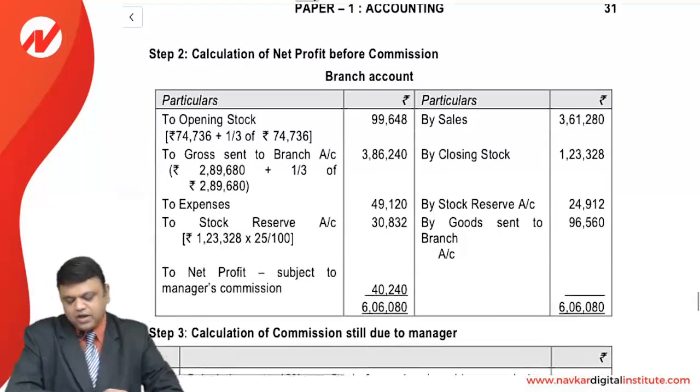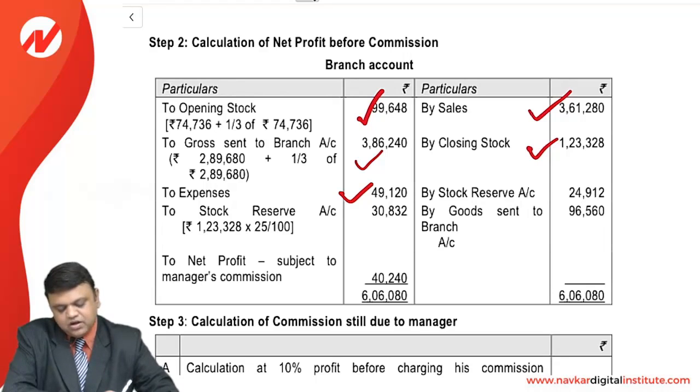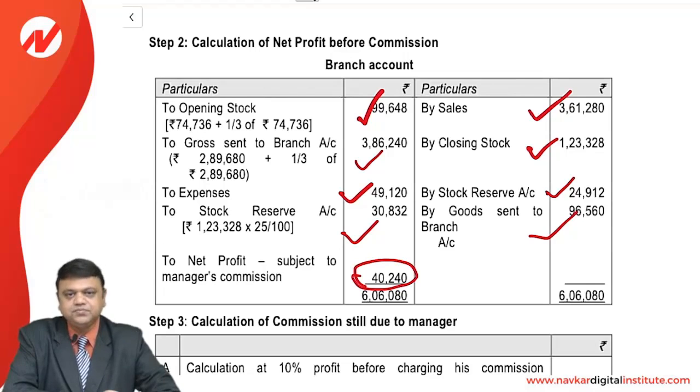If we calculate the net profit before commission, it will be like this. Opening stock, as we have already calculated, 99,648. Goods sent to branch, again the same, 386,240. Expenses, that is given in the question, 49,120. Sales is also given, closing stock is also given. Then we unload the profit portion, that will be the stock reserve. By goods sent to branch, which is on the other side, the loading for the same. Stock reserve here also, that is of the closing stock. So we will have a net profit that is subject to the manager's commission.